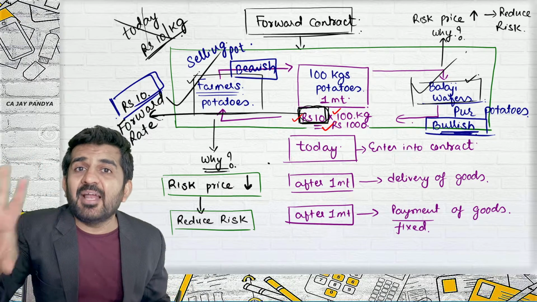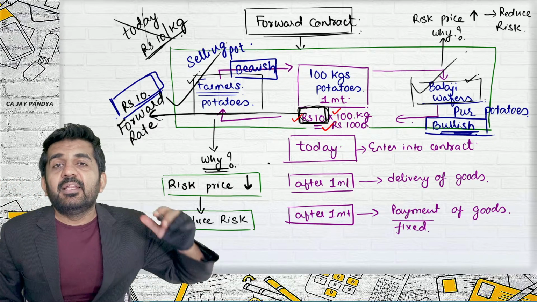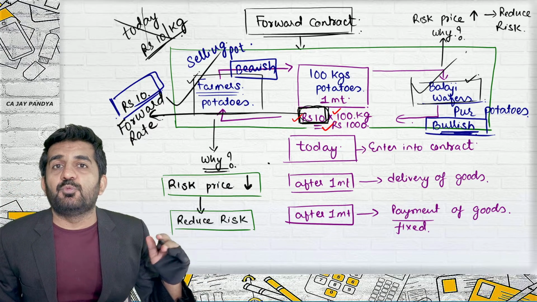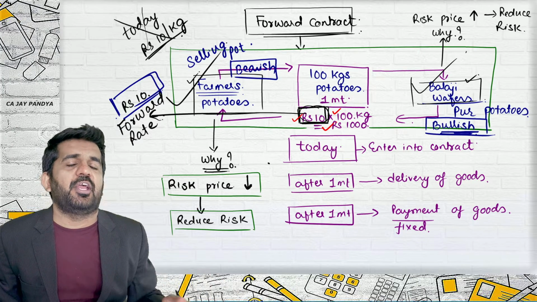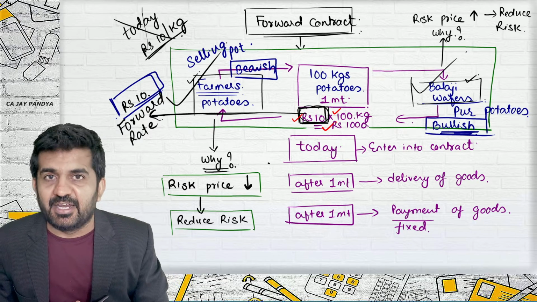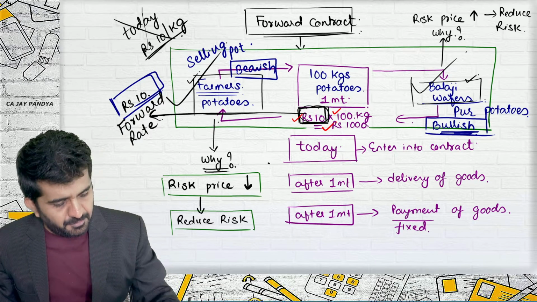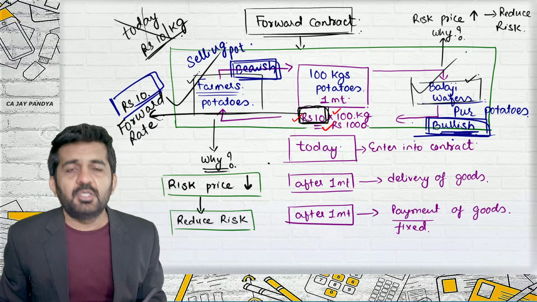So why is Balaji Wafers entering into this type of contract? Because Balaji Wafers feels that after 1 month the price will be more than 10 rupees. Why is the farmer entering into the contract? Because the farmer feels that the price will be less than 10 rupees. The farmer is bearish. Balaji Wafers is bullish.